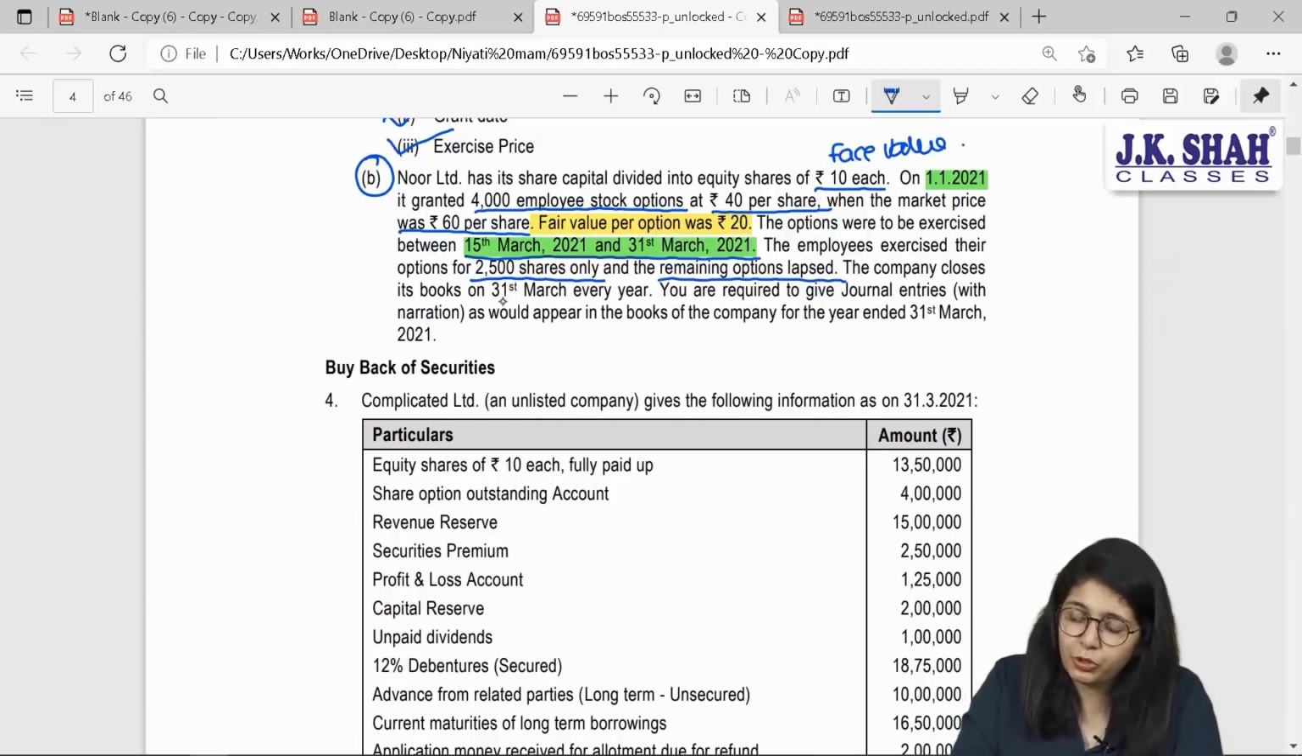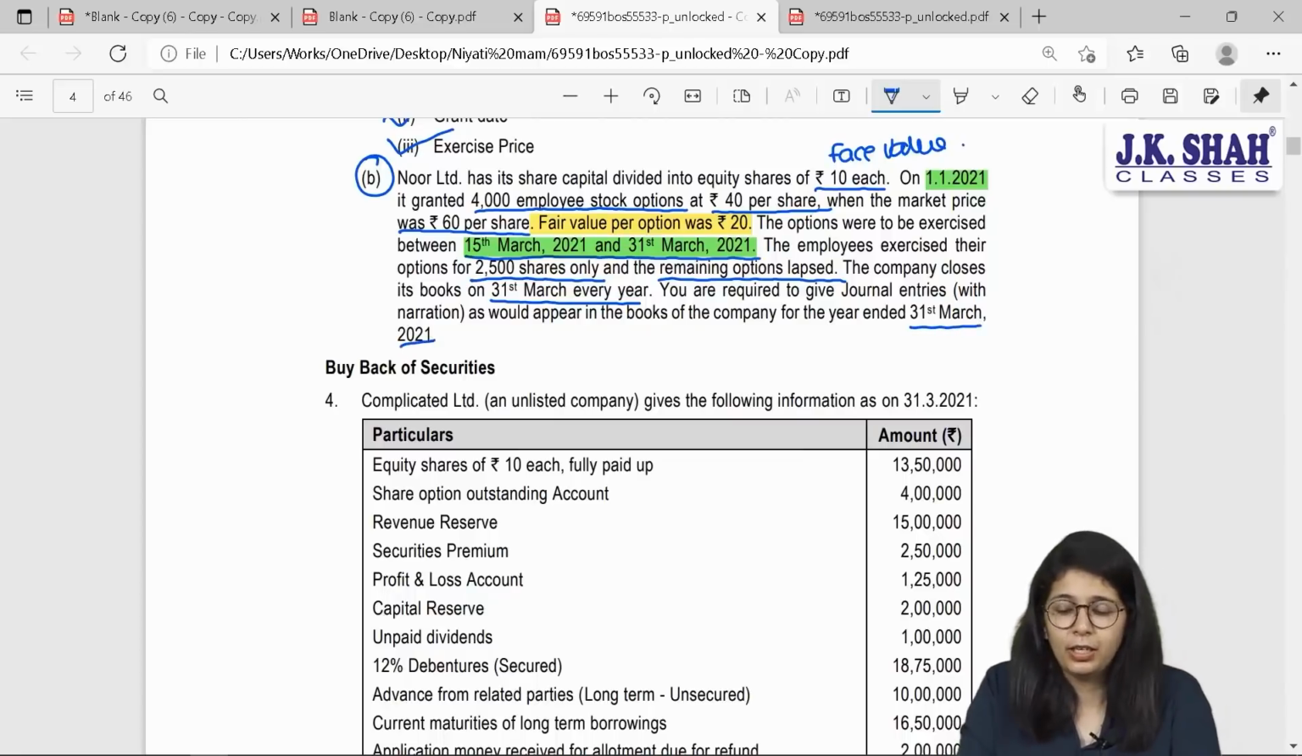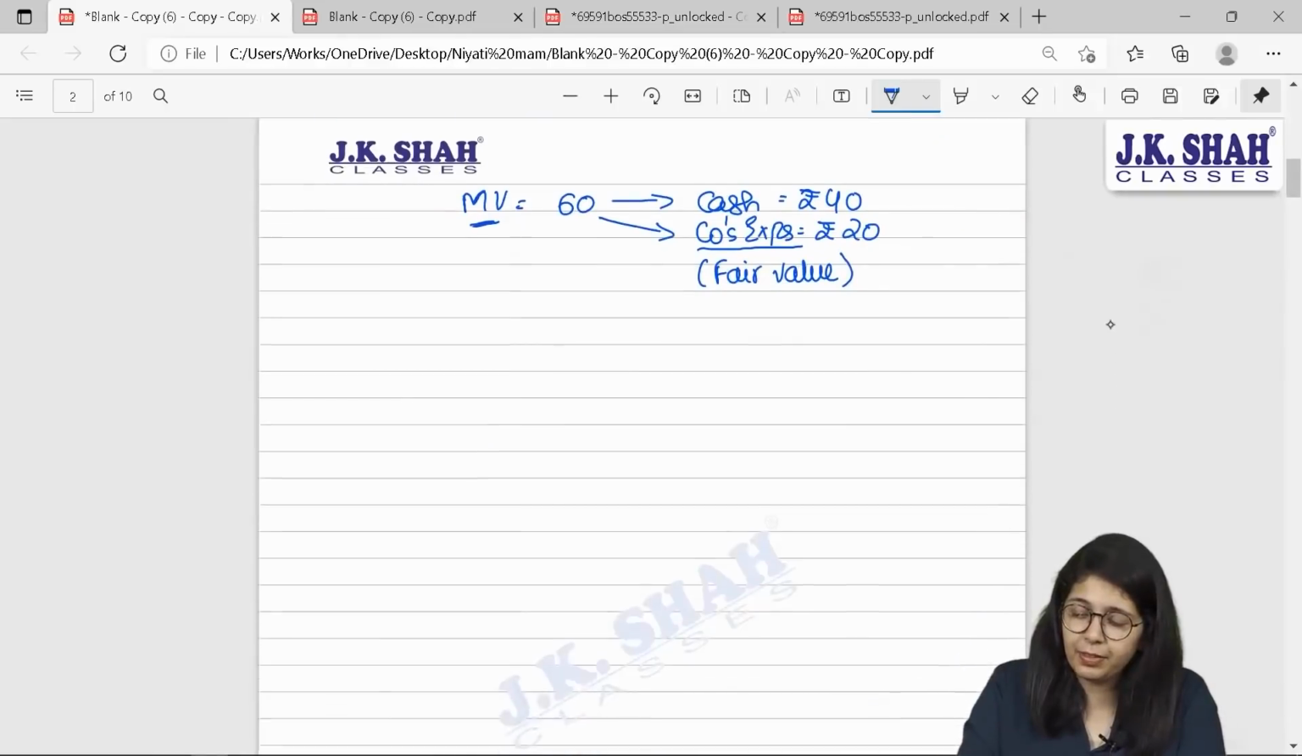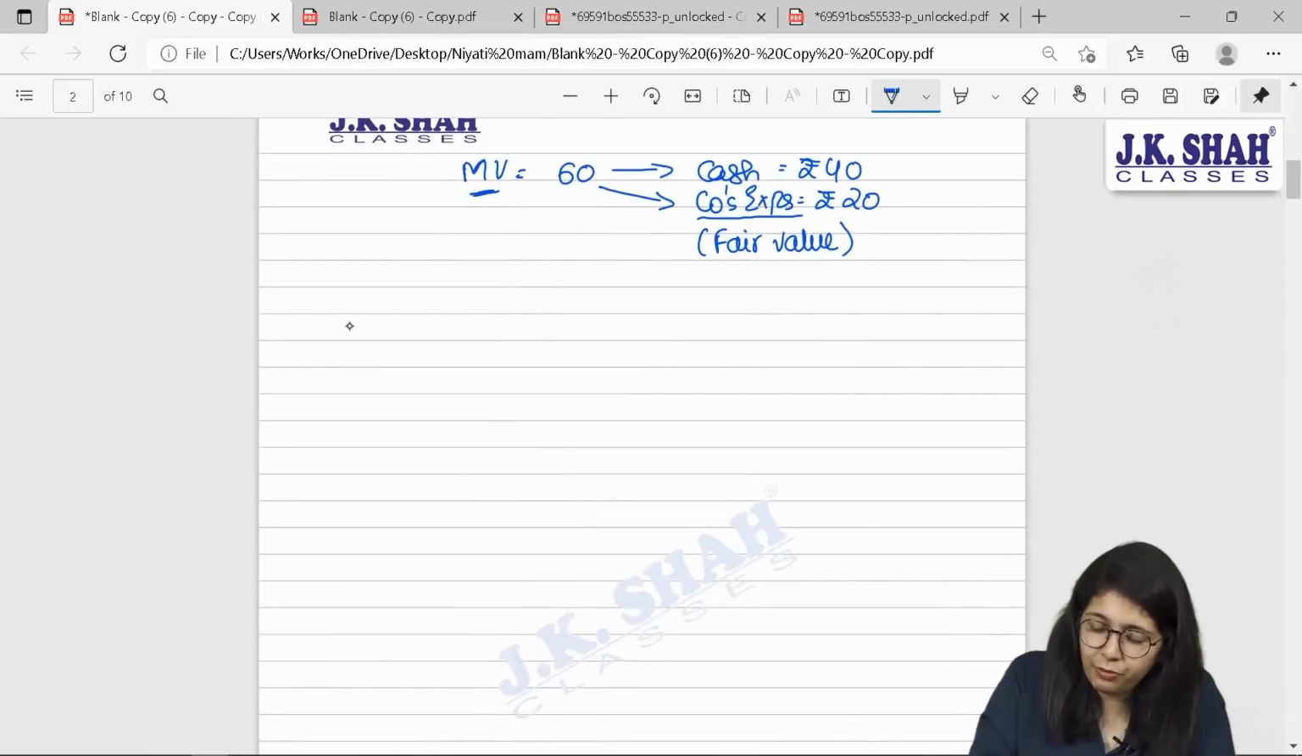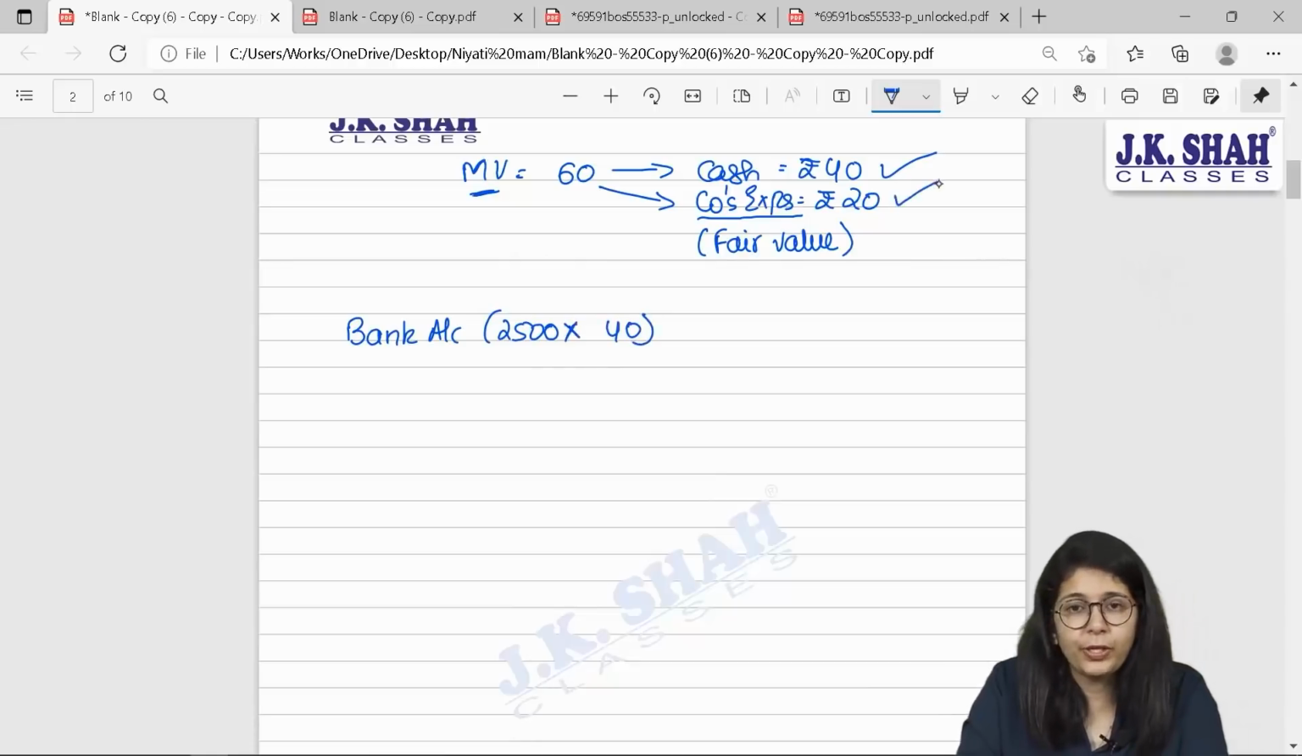Company closes its books every year on 31st March. You are required to give journal entry with narrations as would appear in the books of company for the year ending 31st March 2021. What will be the journal entry? Now, you are going to receive cash. So, cash bank account debit on 2,500 shares. What is the total value of cash to be received? 40 rupees. So, 20 rupees is going to be our expenses.